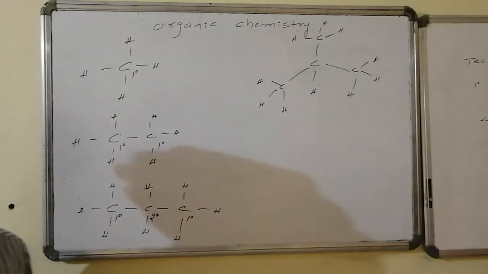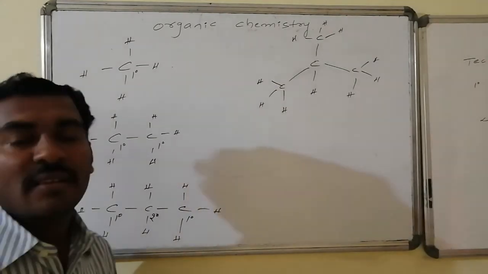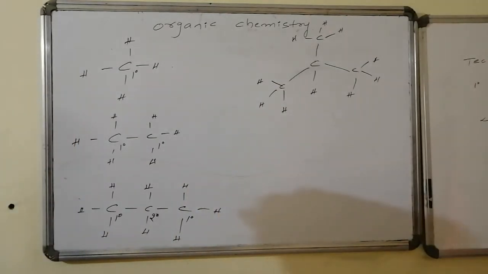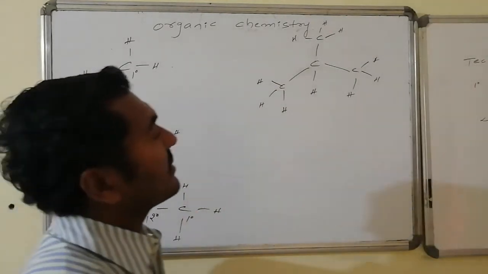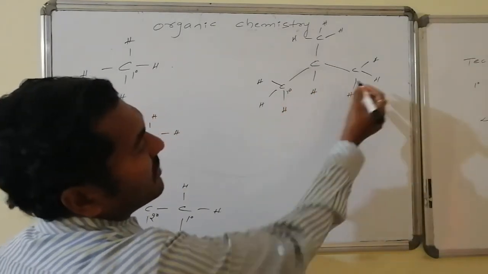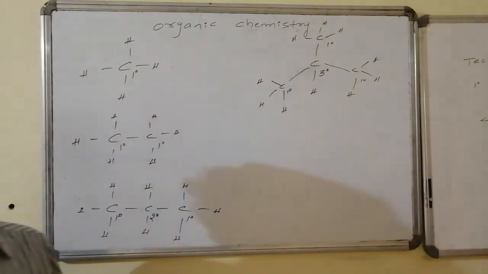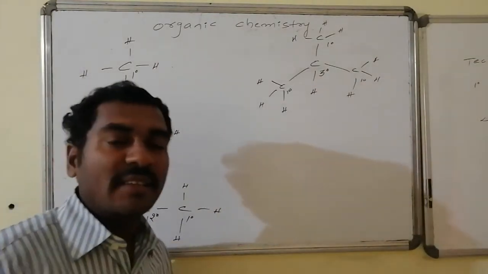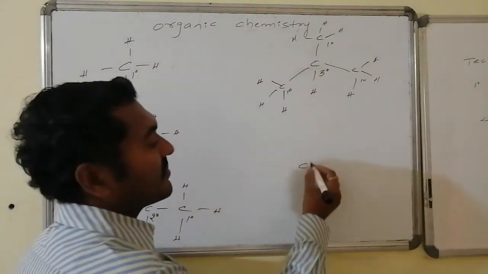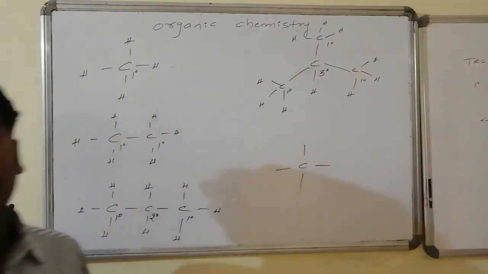The middle carbon is having one hydrogen out of 4 valencies. One valency is with the hydrogen, the remaining 3 valencies are with the carbons. As I know, this is primary, this is primary, this is primary, this becomes what? Tertiary carbon atom.